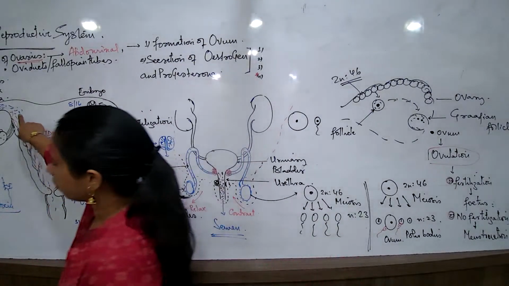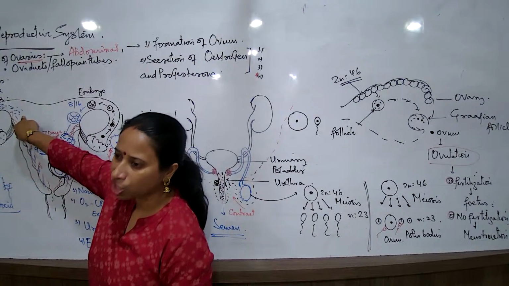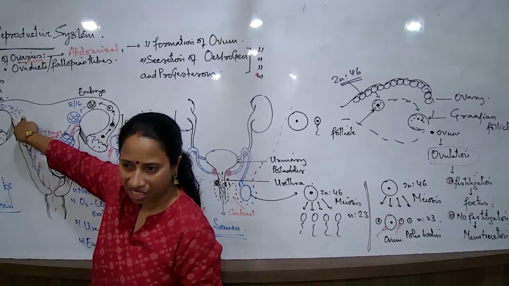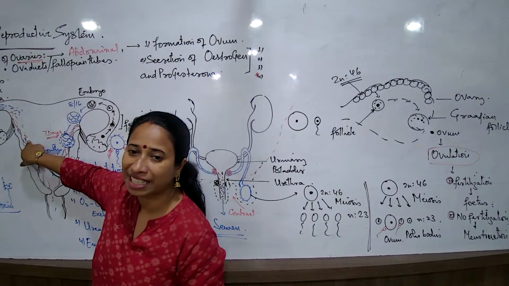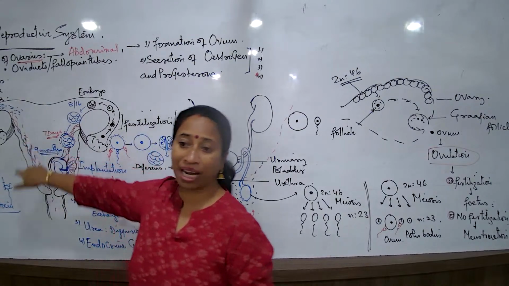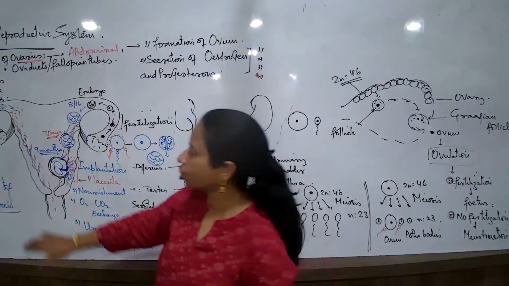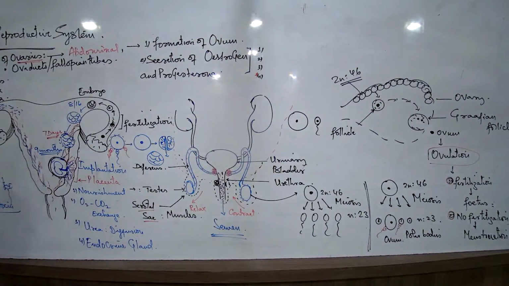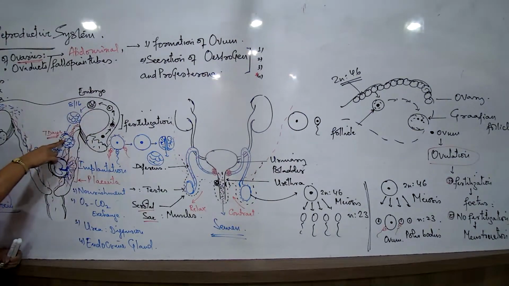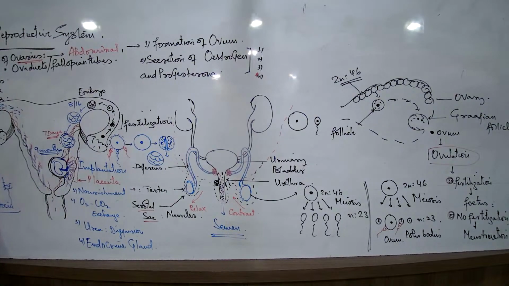So what is released during the process of menstruation? The remnants of the ovum, the degenerated parts of the dead cell, the degraded parts of the blood vessels, uterine wall. All these along with the blood and the mucus are released out of the body in a process known as menstruation. So what did we learn? We have come across two processes: when fertilization happens, and when fertilization does not happen.